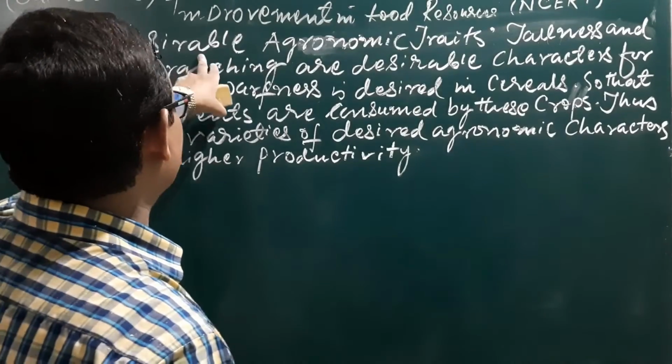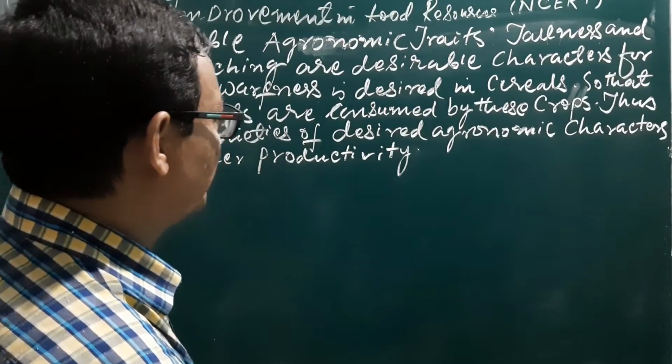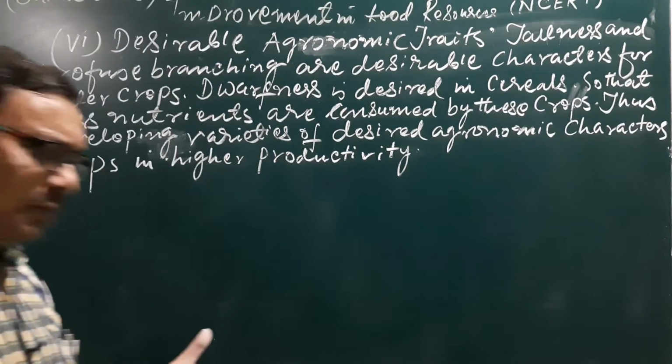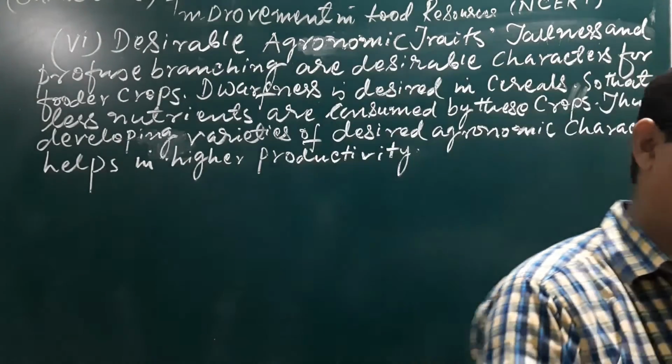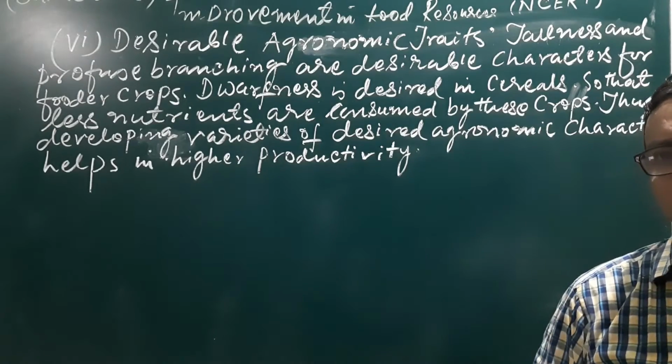Here the last point, desirable agronomic traits. Each and every living organism possesses some traits.